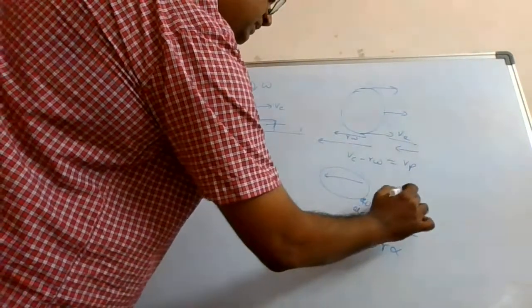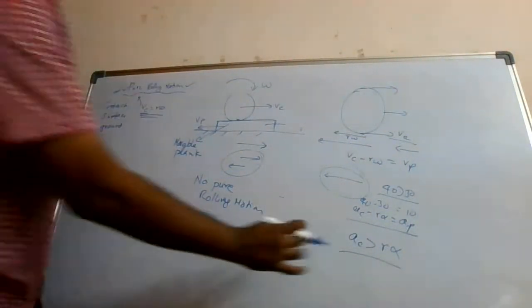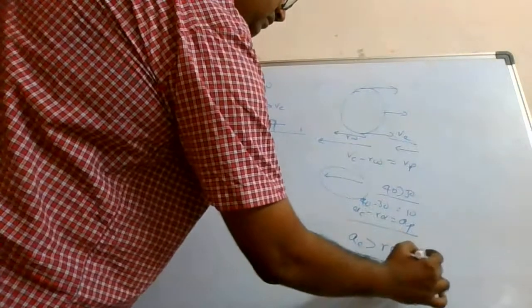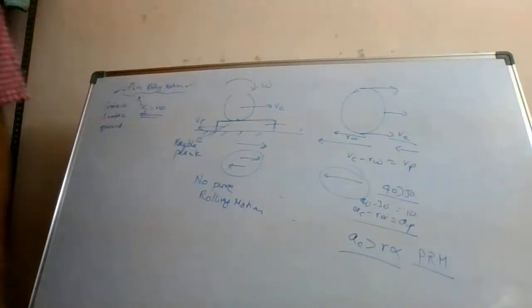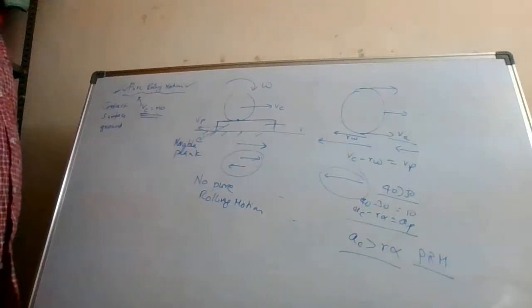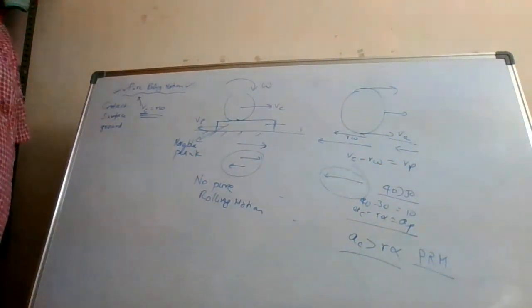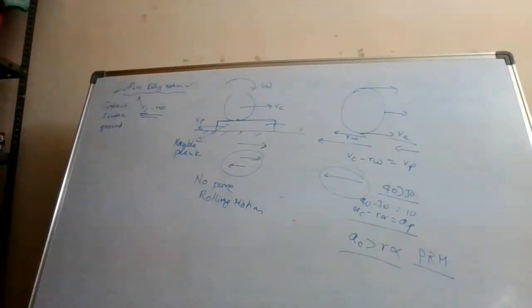That means 40 must be greater than 30, no? That is what I have written here. So in this situation, AC more than R alpha is the condition for pure rolling motion. In some textbooks you will find, he will directly write this condition. Why it has come means, it has come because of this. So with this I would like to conclude this small topic, pure rolling motion. Some energy calculations are also there, which we will see in the next class. Okay then, make a note of all these points. This is an important topic.